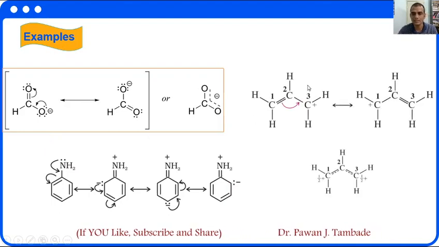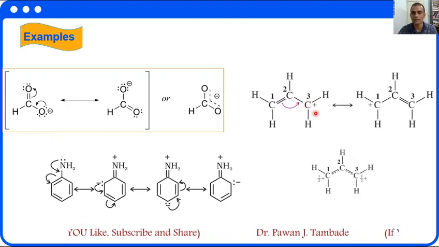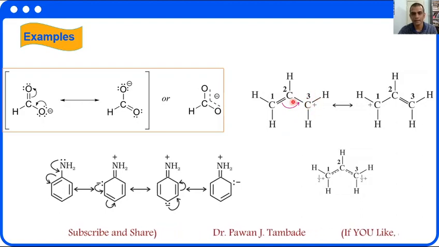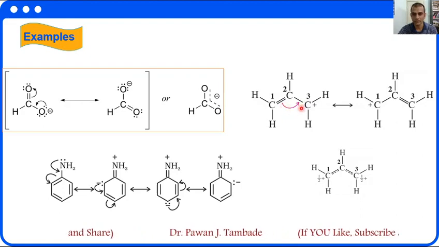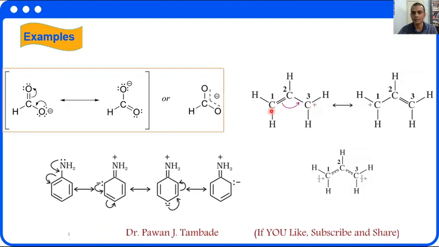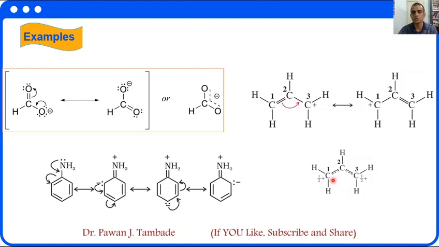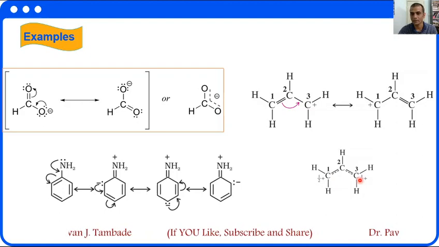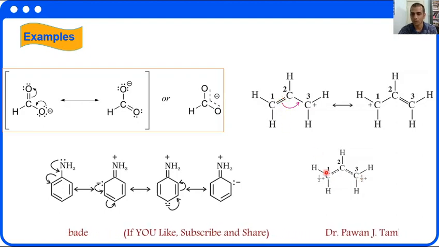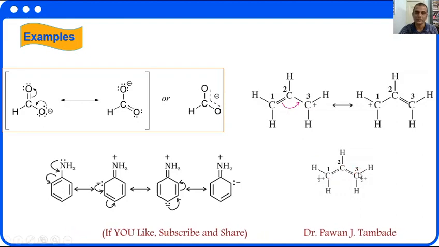Now look at this molecule. This is an allylic cation. In this case, carbon number 3 has a positive charge, and next to it there is a carbon-carbon double bond, so it will show the resonance effect. This positive charge is delocalized over carbon number 3 and carbon number 1, and this resonating structure shows that the positive charge is present on both carbon number 1 as well as 3, and the double bond is between carbon number 1 and 2.